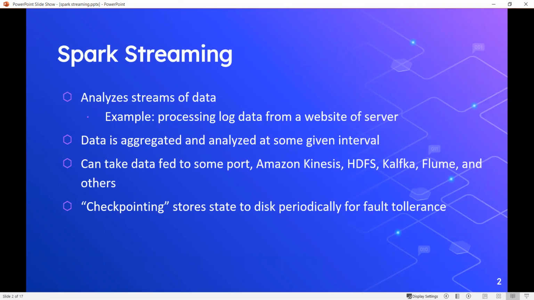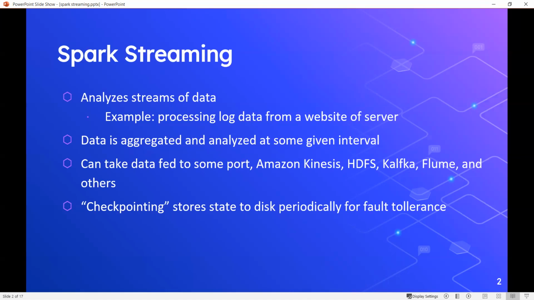Or maybe you want to set up some sort of an alarm if you are seeing a bunch of errors on your website, or something extraordinary, and you want to get notified of these kinds of events at the right moment as they are happening. So instead of just waiting for the nightly analysis of the data, we are analyzing the data continually as it comes in and doing something with it.